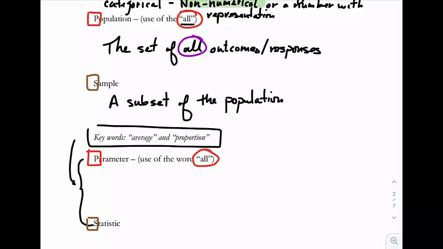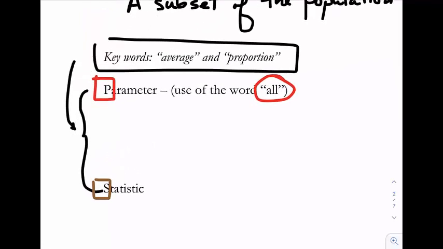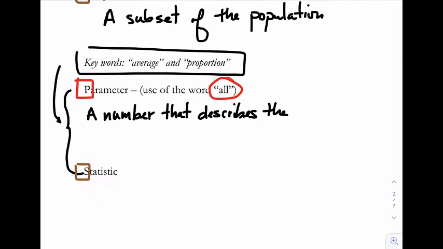So for here, a parameter, again, as I defined that earlier, is a number that describes the population. Notice I had the letter P in there. Population, parameter, population. Population is all responses. The parameter is a number that represents all responses.